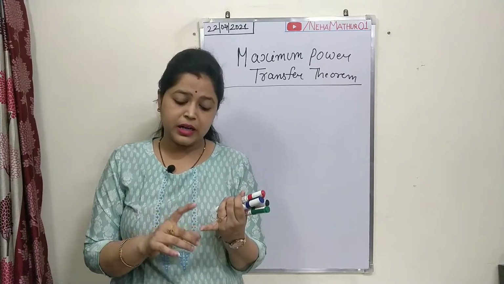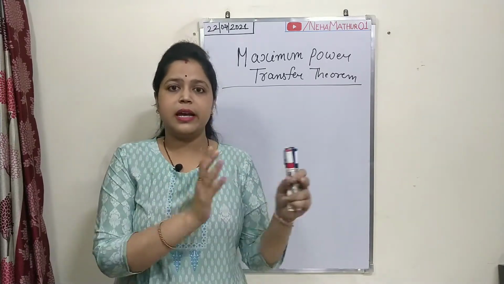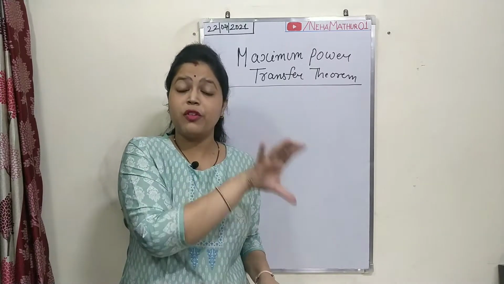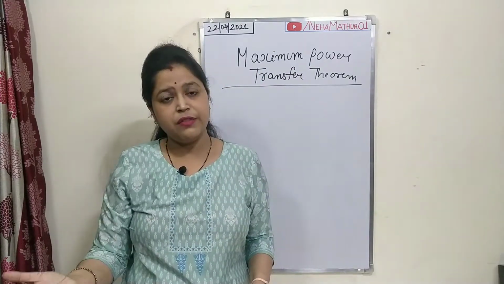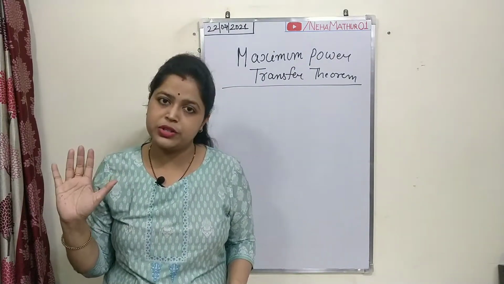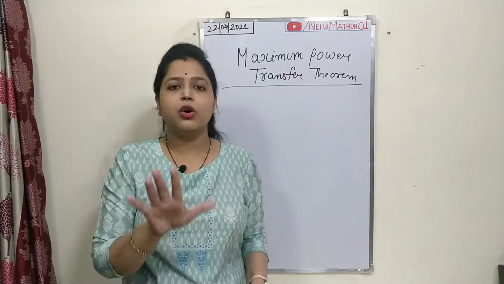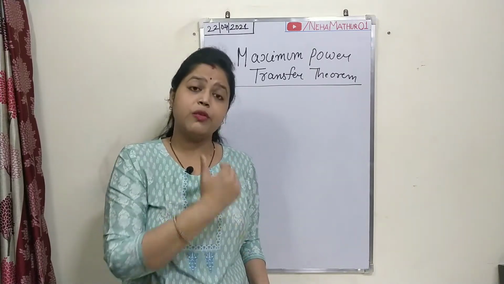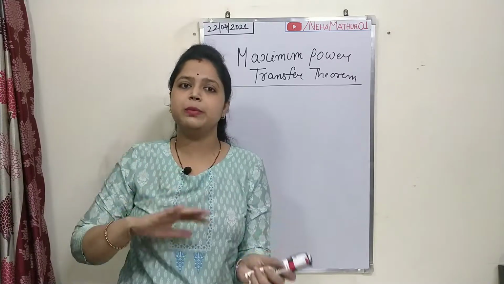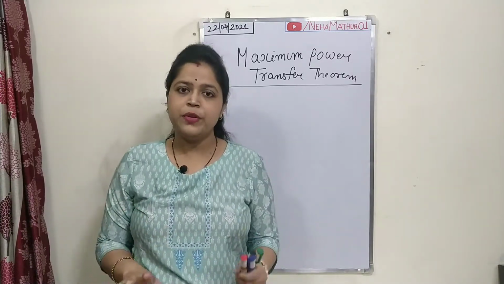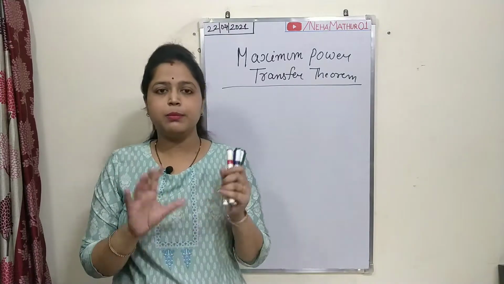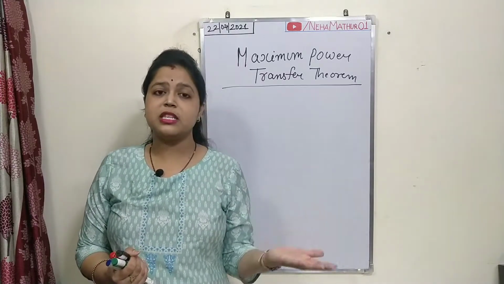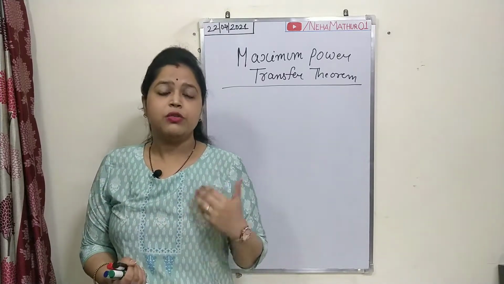Now if you are providing a DC voltage source to your circuit as an input, the demand of the circuit is that the power you are providing must be received at the output side, maximum power must be received. Similarly for AC circuits we also want the same condition: the power we are providing at the input side must be transferred at the maximum value to the output terminal. So whether you are talking about a DC circuit or an AC circuit, both demand the same condition. Now the task is, we want the maximum power at the output side. So what should we do?